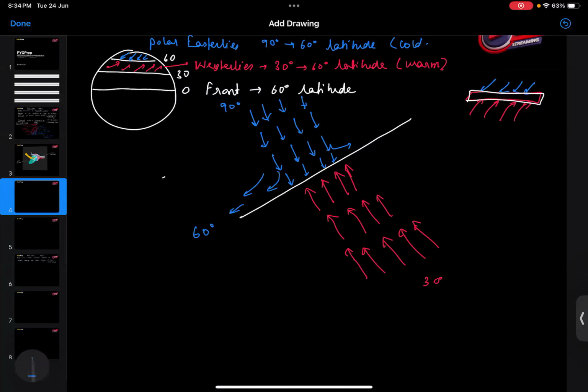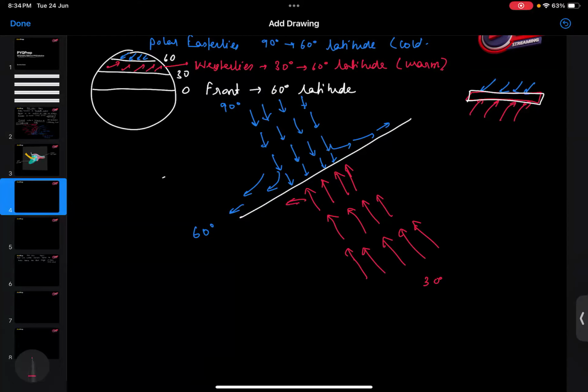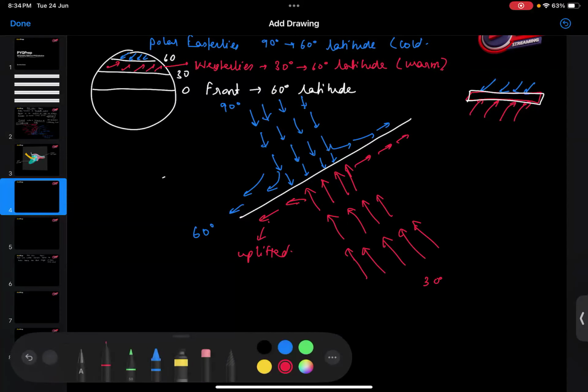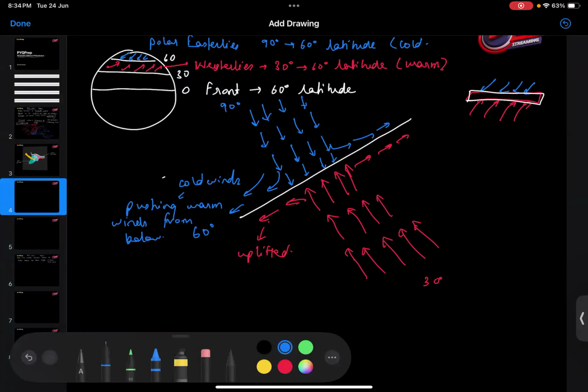The warm winds are uplifted above, and the cold winds are pushing the warm winds from below. So this results in the formation of the axis of dilation.